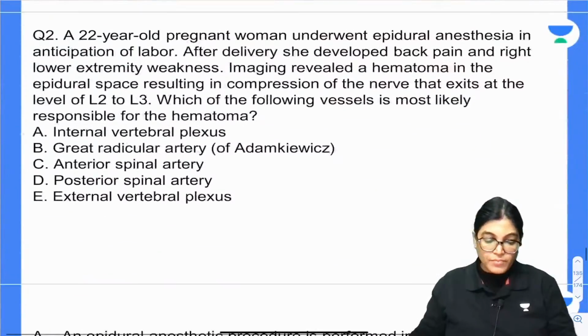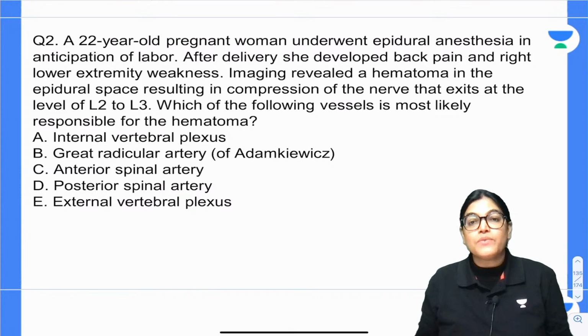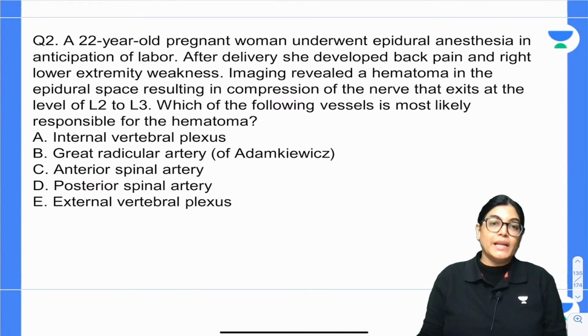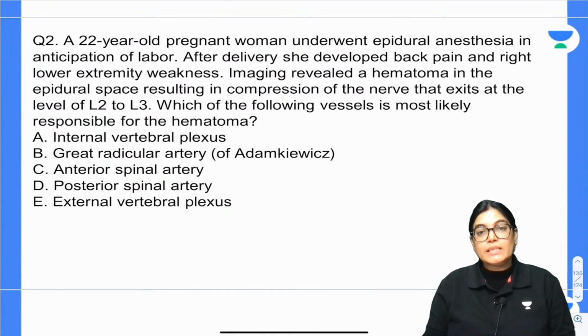All the best. A 22-year-old pregnant woman underwent epidural anesthesia in anticipation of labor. While having a vaginal delivery, epidural anesthesia was given to have a painless delivery.